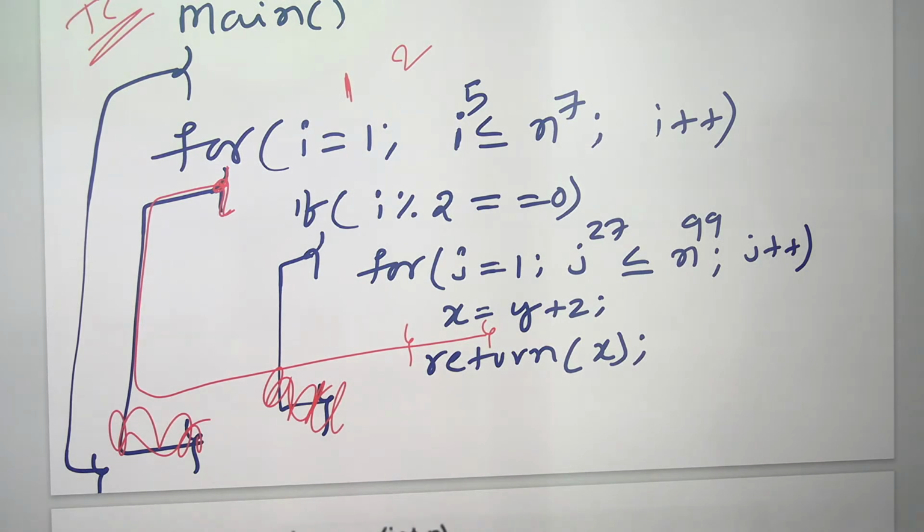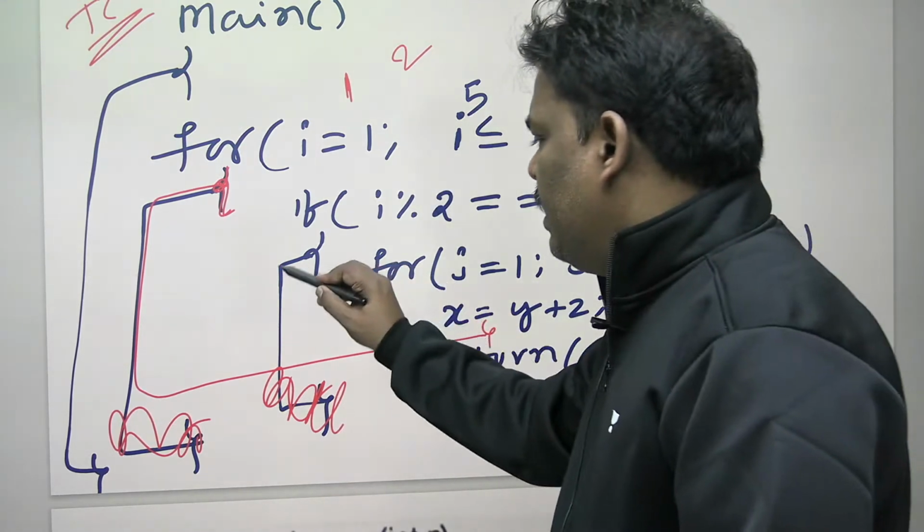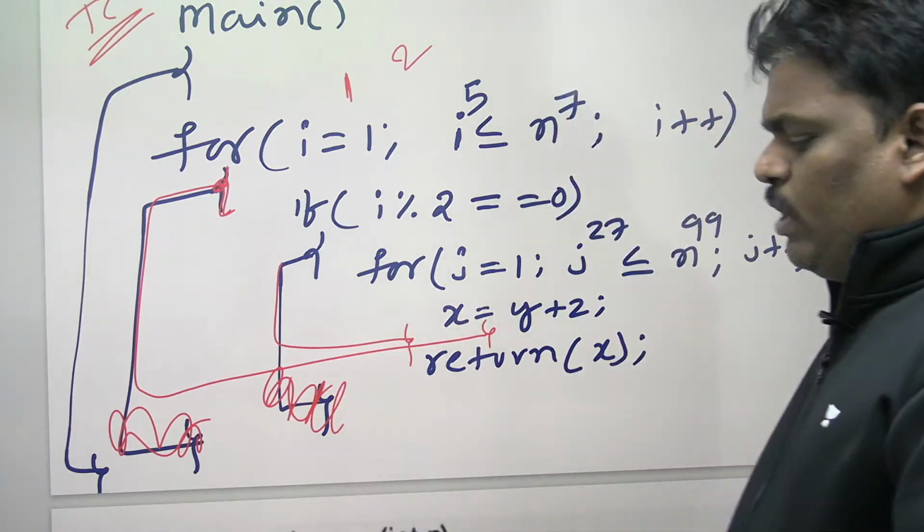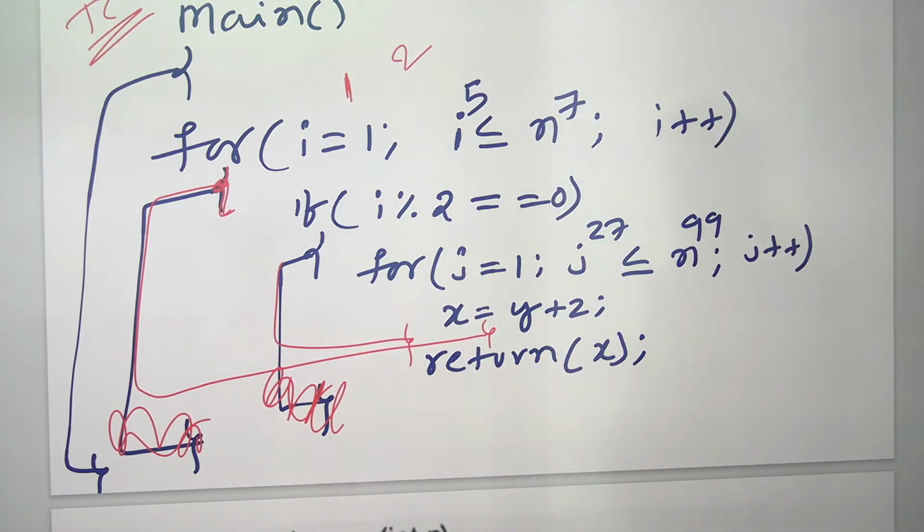Can anyone say what is the answer of this? The i loop and if loop end here. Can anyone guess? After the program is over, the main program's last statement is return, and in between there is no return.